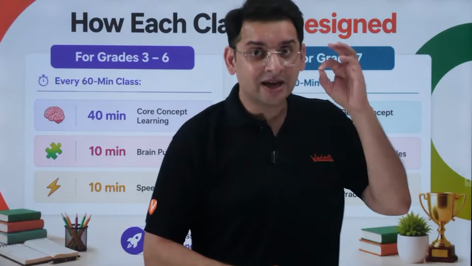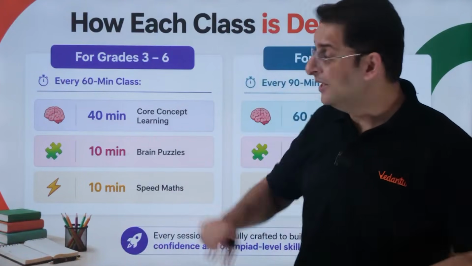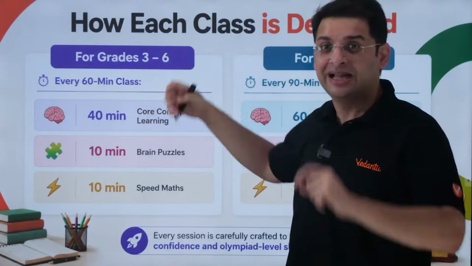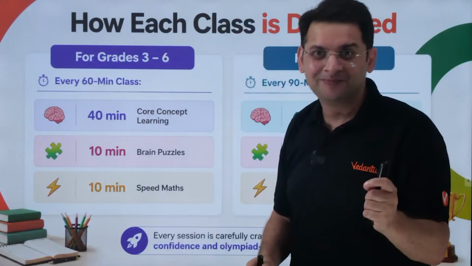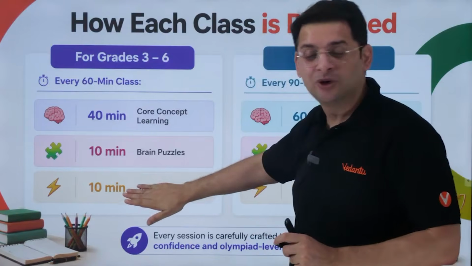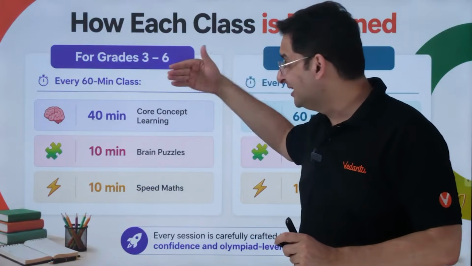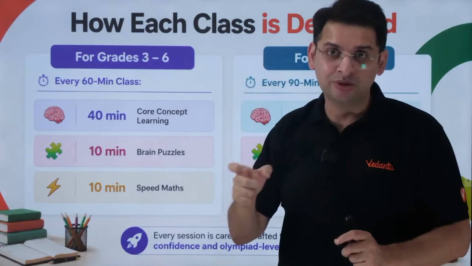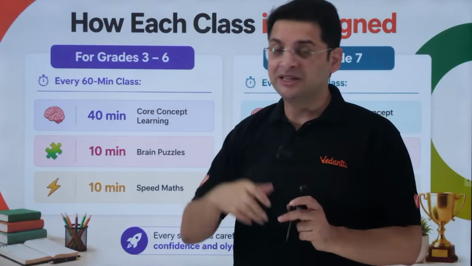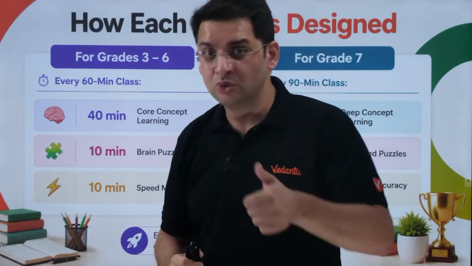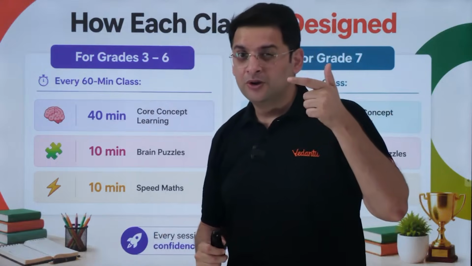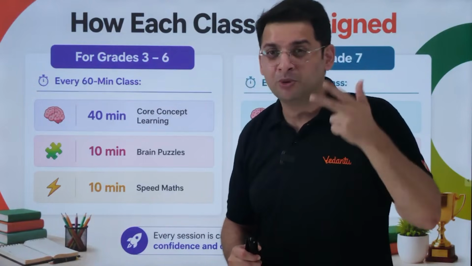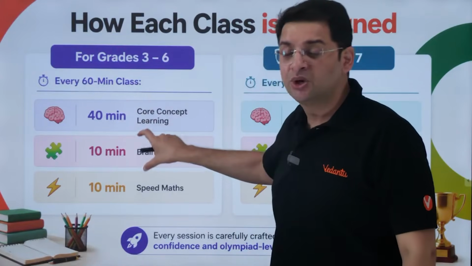Now, how does the class look? Every class consists of 3 segments, and all of these 3 segments have to be right. Many children focus on speed, many children focus only on core concepts, but to be good at math, meaning the kind of mathematics which is going to give you good marks in schools and also help you clear good math contests later down the line, in short, to make you a problem solver, it is going to consist of these 3 things.